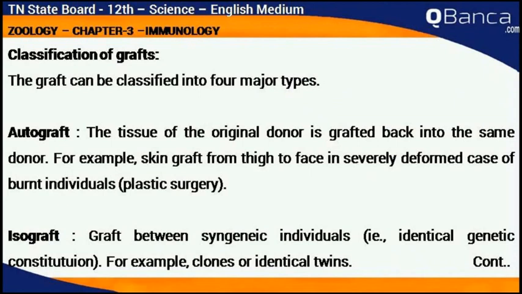Autograft: the tissue of the original donor is grafted back into the same donor. For example, a skin graft from thigh to face in a severely deformed case of a burnt individual. Isograft: graft between syngenic individuals. For example, clones or identical twins.